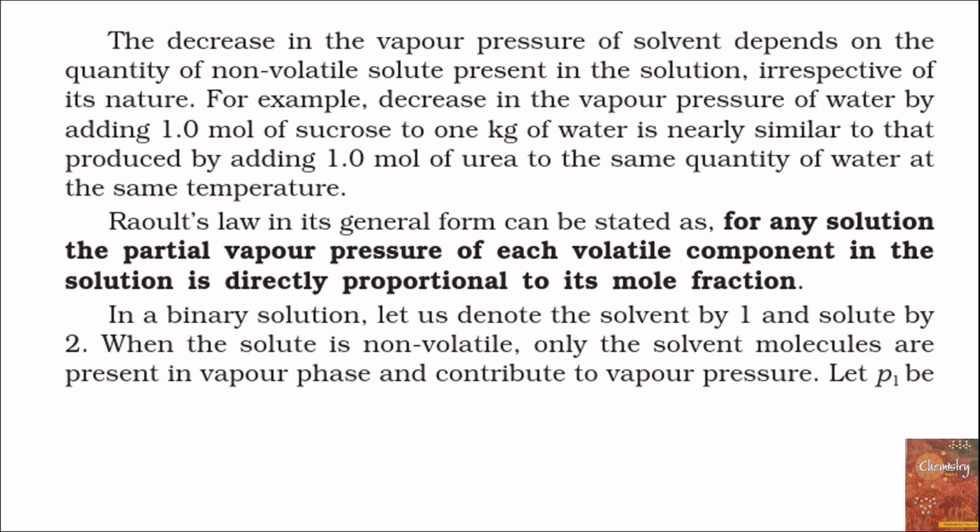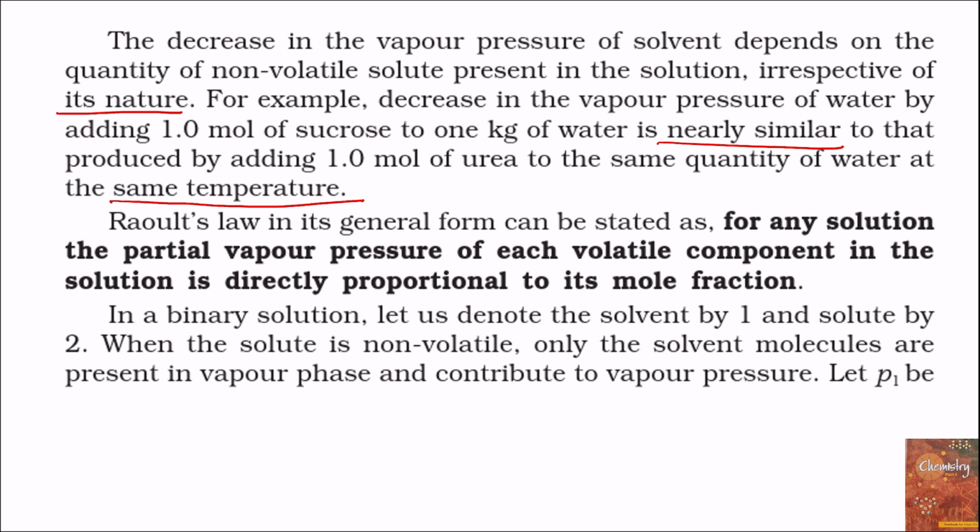So this decrease in vapor pressure of the solvent depends upon the quantity of non-volatile solute present in the solution, and it does not depend upon its nature. It does not depend upon the nature of the solute. For example, if we take 1 kg of water and we dissolve 1 mole of sucrose in it, and in another container if we dissolve 1 mole of urea in 1 kg of water, keeping the temperature same, then the decrease in vapor pressure in both of these solutions is nearly the same.